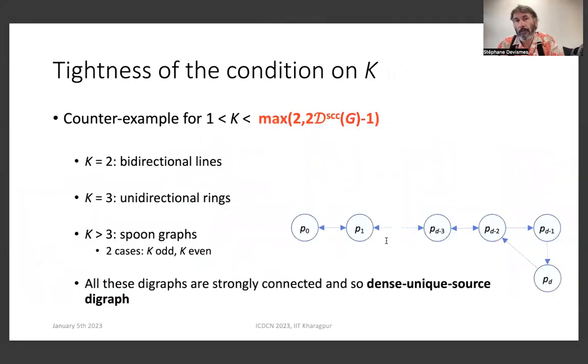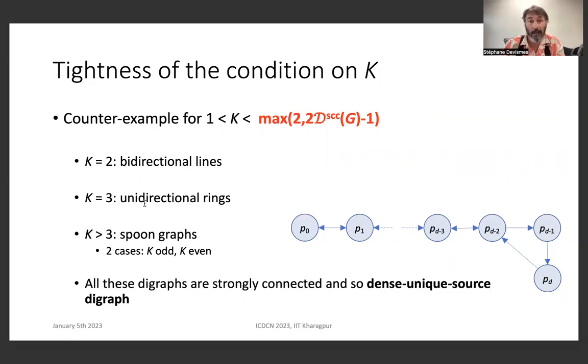Then we have studied the tightness of the condition on k. So we do the reverse. We consider graphs that are dense unique source digraphs, and we assume that k is smaller than the bound, and of course, k is greater than 1. And for all the cases, we have a counterexample. So for example, for k equal 2, we consider bidirectional lines.